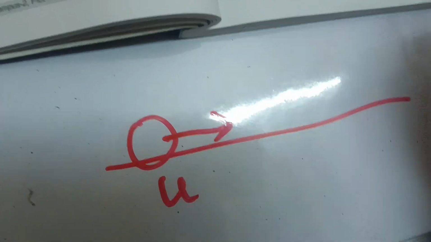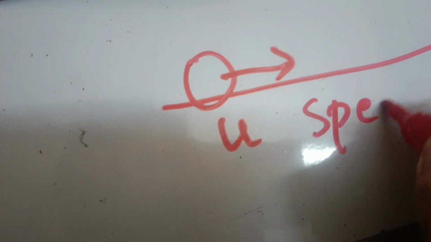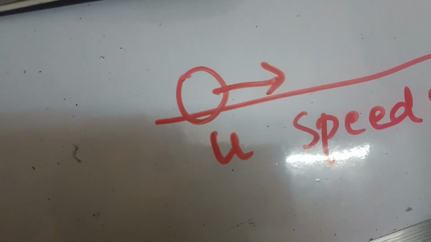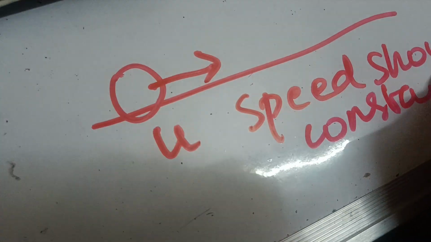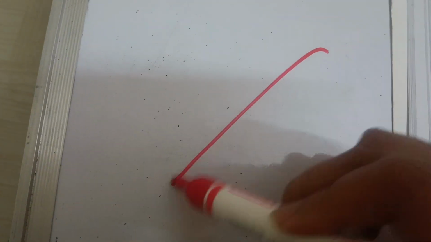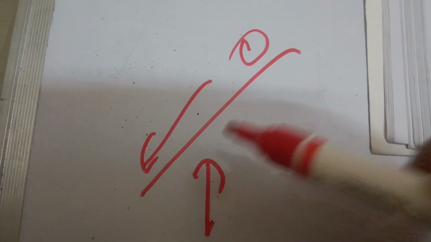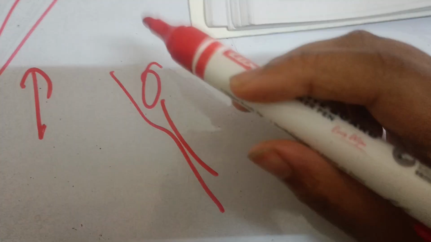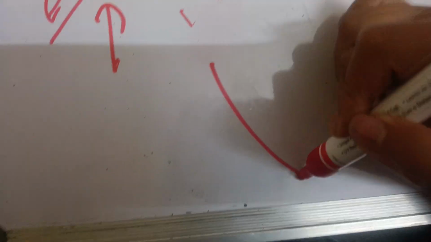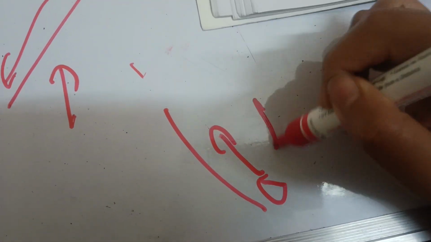So what should happen if a ball was kept on a horizontal plane? The speed of the ball should be constant. Why should it be constant? If you made it go from up to down, the speed would increase. If you made it go from down to up, the speed would decrease. So if it was just on a horizontal plane, it should neither increase nor decrease. That means it should remain constant.